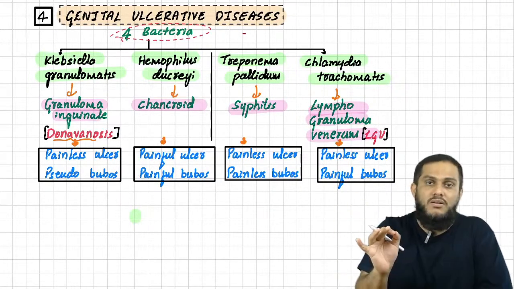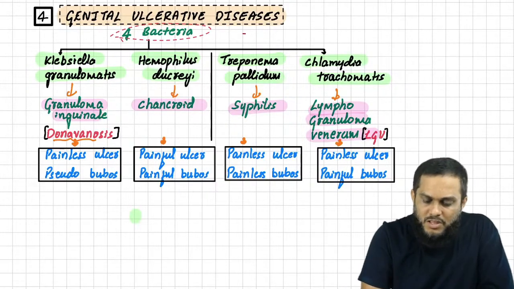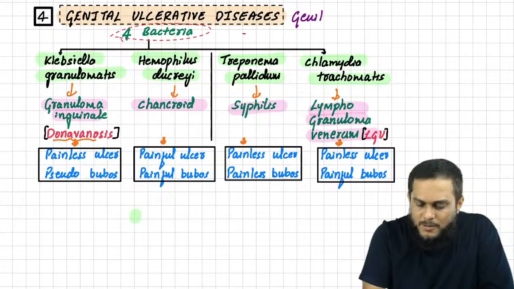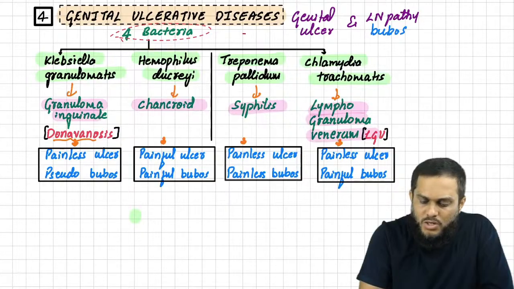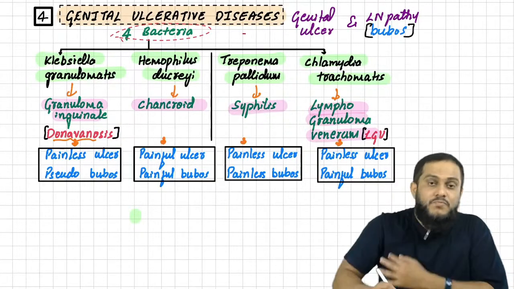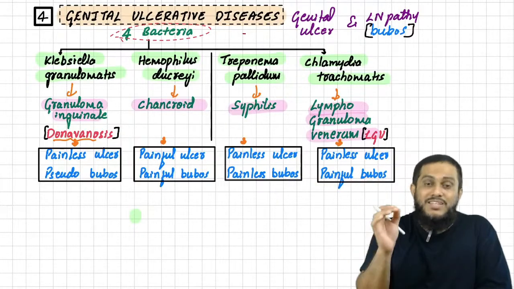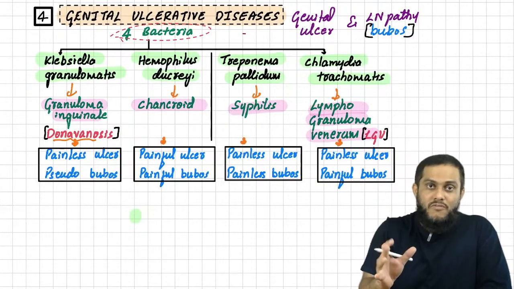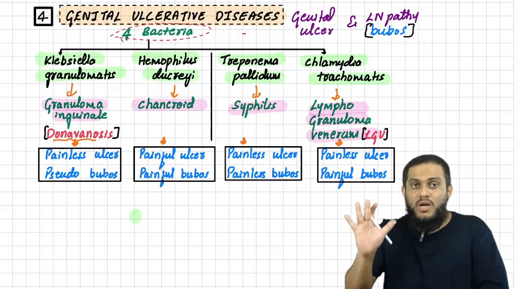Then you have to tell the genital ulcer. Genital ulcerative diseases, remember, they manifest with genital ulcer and they manifest with lymphadenopathy, which we call buboes. Enlarged lymph nodes are also known as buboes. Now you have to describe the genital ulcer and the buboes, whether they are there or not, and if they are there, painful or painless.